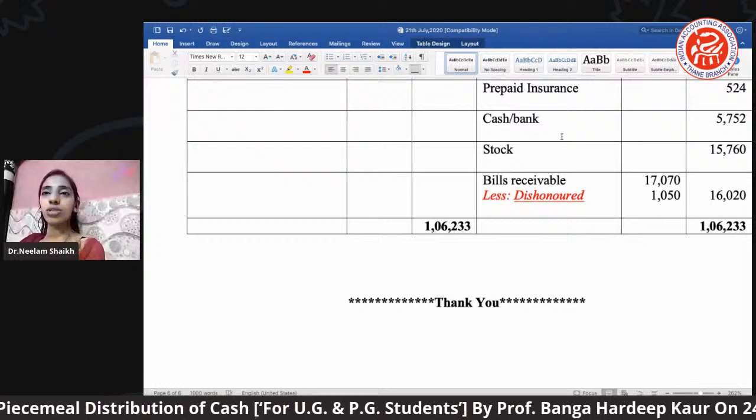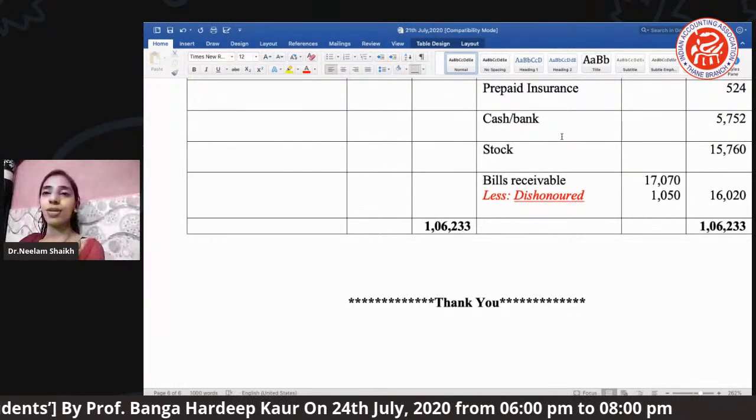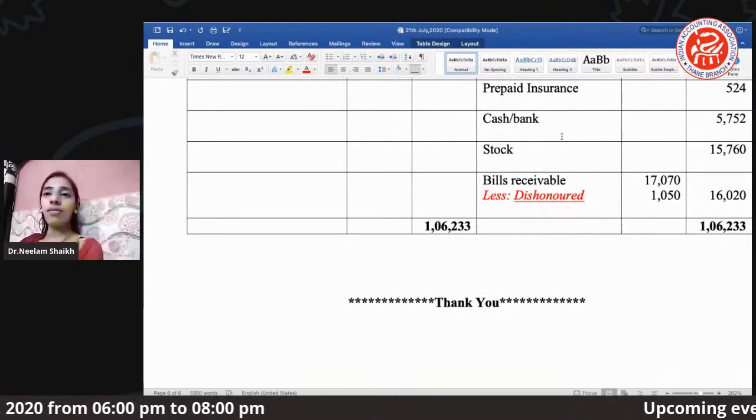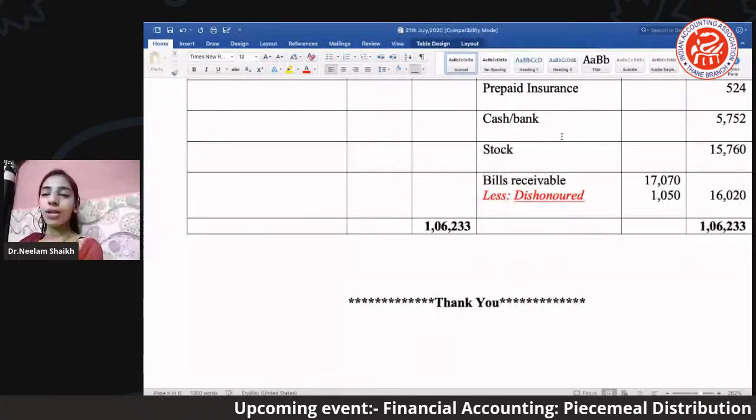What is stock? This stock is nothing but your closing stock given in your adjustment. Okay, or we can call it your external adjustment. Okay, then we were having a bill receivable. A very pure, clear adjustment was mentioned as bill receivable.